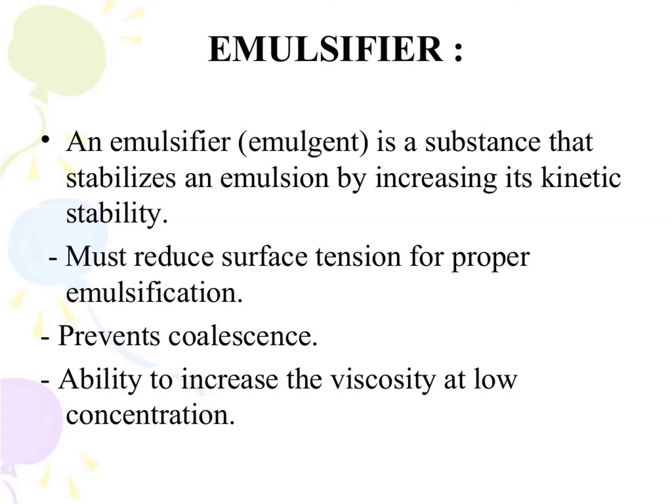Third is emulsifier. An emulsifier is a substance that stabilizes an emulsion by increasing its kinetic stability. It must reduce the surface tension for proper emulsification, prevent coalescence, and have the ability to increase the viscosity at low concentration.